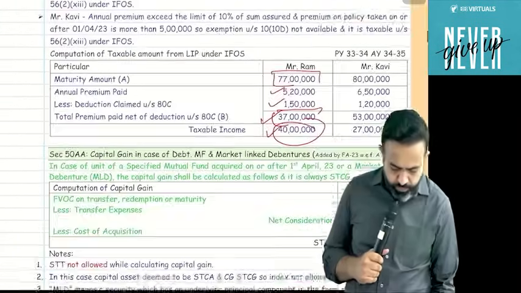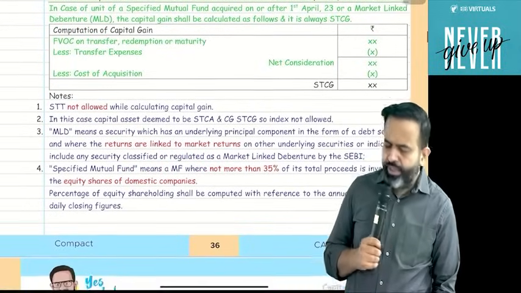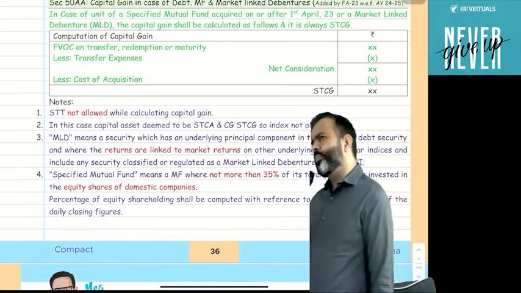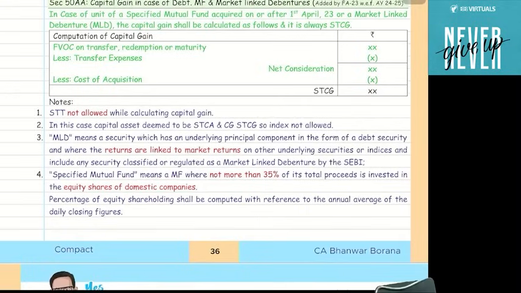Are you guys done? Hey guys, just tell me one thing. Suppose I made an FD with any bank, then interest is received. That interest is taxable under which head? FD interest is taxable under income from other sources.